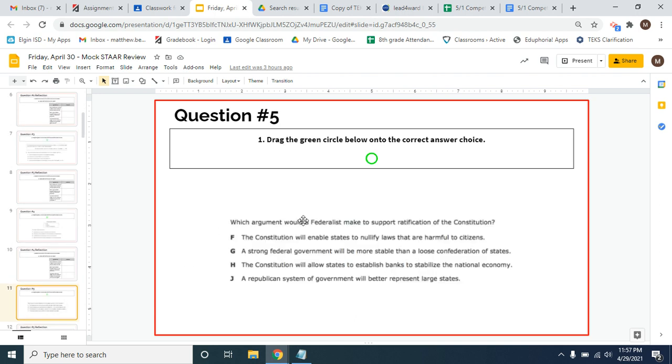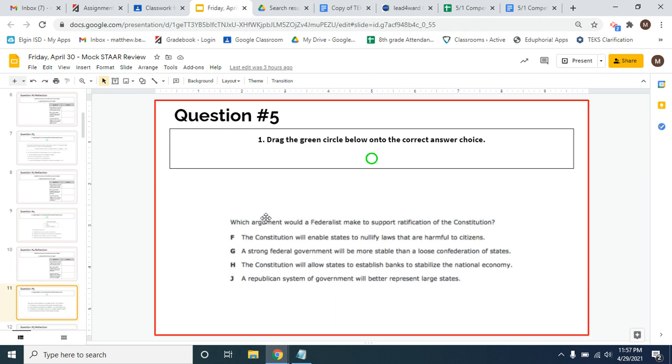All right, this question says, which argument would a Federalist make to support ratification of the Constitution? So if we're talking about a Federalist, we're talking about someone who supports ratification. So support means that they like it, that they want it. Ratification, right, to ratify means to approve. So what we're talking about is a person who likes the Constitution, wants to approve the Constitution, wants to make the Constitution the system of government that we have in our country.